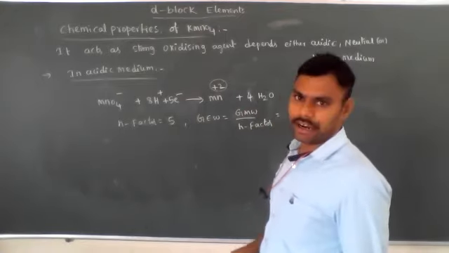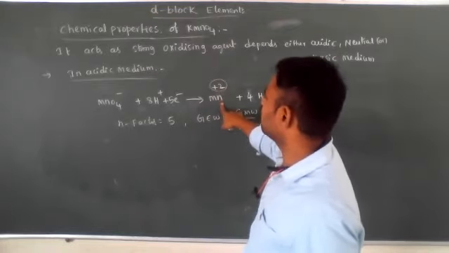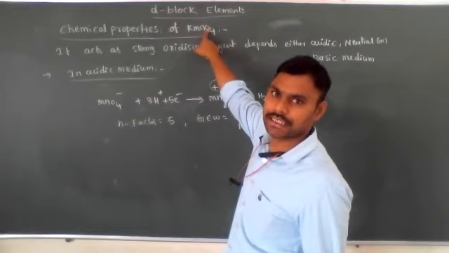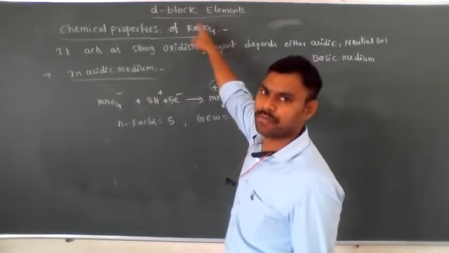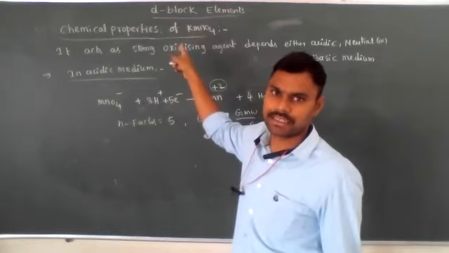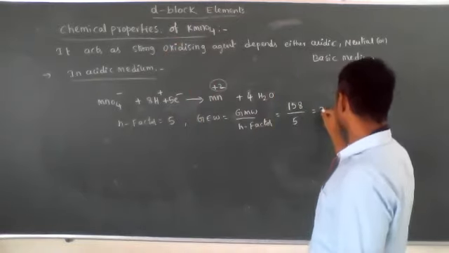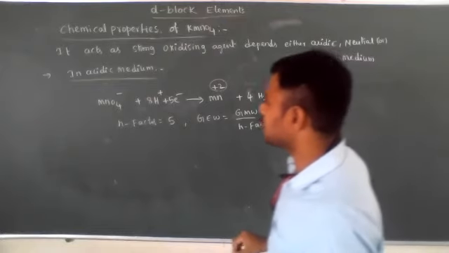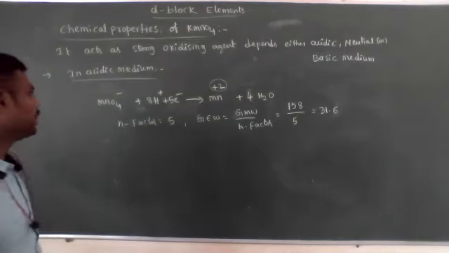What is the gram molecular weight of KMnO4? Potassium 39, manganese 55, oxygen 16, and 4 oxygen atoms are present, so 4 into 16. The total sum of the gram atomic weights of all atoms in a molecule is the gram molecular weight, which is 158. 158 by 5 is approximately 31.6. So in acidic medium, the gram equivalent weight of KMnO4 is 31.6.